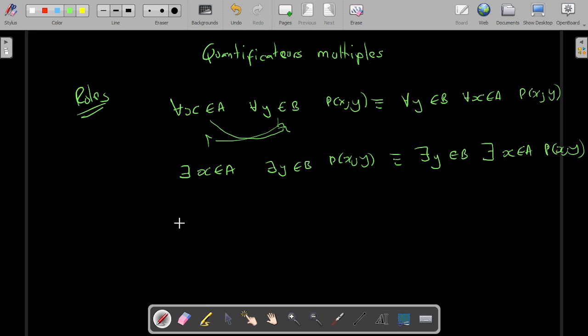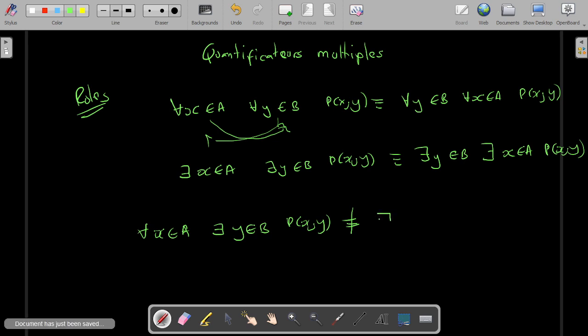Now, if the quantifiers are different, for example, quel que soit x dans A, and maybe I had il existe y dans B, such that the property Pxy, well, this is not equivalent to writing il existe y dans B, quel que soit x dans A, such that a certain property is given. So these two are not equivalent. You can only commute whenever you have the same quantifiers. If you have different quantifiers, well, you cannot commute.